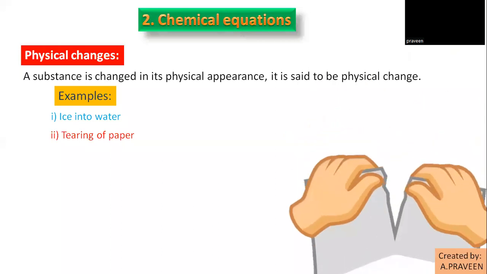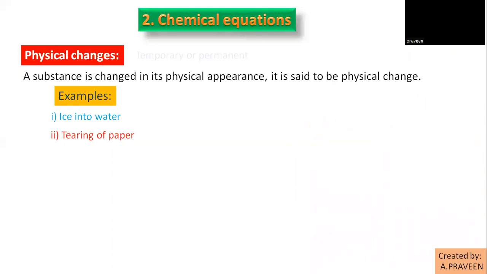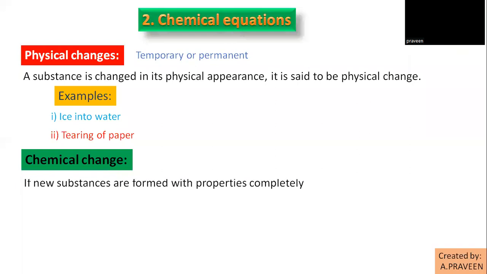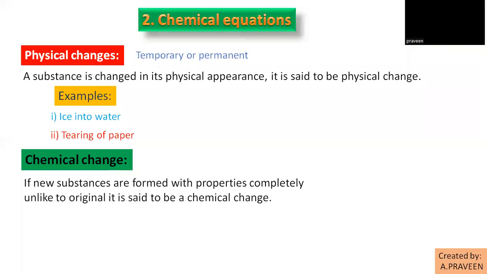Then the next one is chemical changes. So what are chemical changes? A new substance is formed, completely different from the old substance, with completely different characteristic properties. So those are called chemical changes. If new substances are formed with properties completely unlike the original substance, they are called chemical changes.